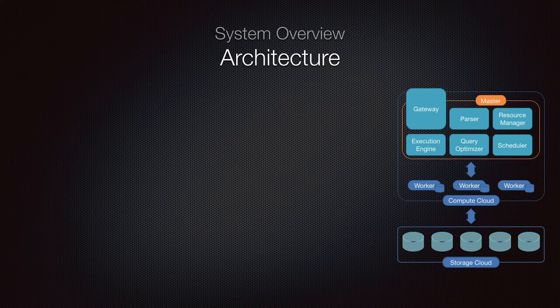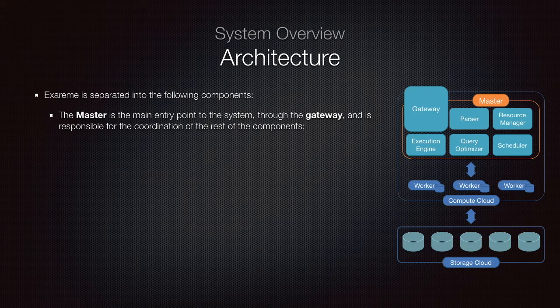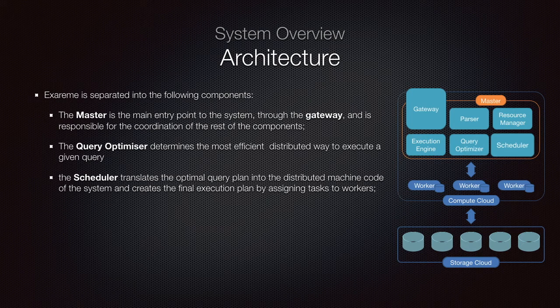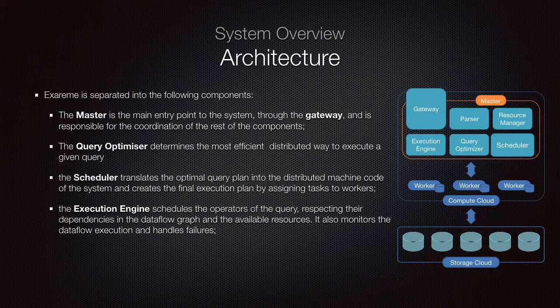Let's now look at the building blocks of Exareme. The master node is the main entry point to the system and is responsible for the coordination of every other component. The master node contains the gateway through which the user connects to the system, the query optimizer that determines the most efficient way to distribute the execution of a query, the scheduler that translates the query plan produced by the query optimizer into Exareme's execution plans by assigning operators to workers, the execution engine that is responsible for scheduling the operators of a query by taking into account the dependencies as they are captured by the execution plan and the available resources of worker nodes.